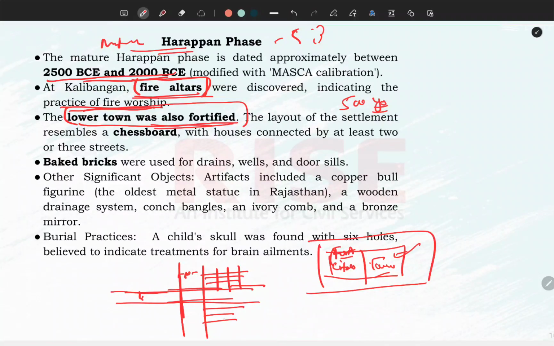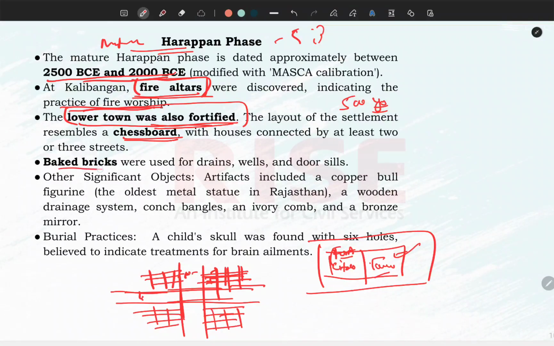If we see this sort of settlement, it looks like a chessboard style. So these are the lanes, these are the streets. They intersect each other at 90 degree angles, and most of the houses were located at the corner of every intersection of streets and lanes. So a chessboard style of settlement was there.